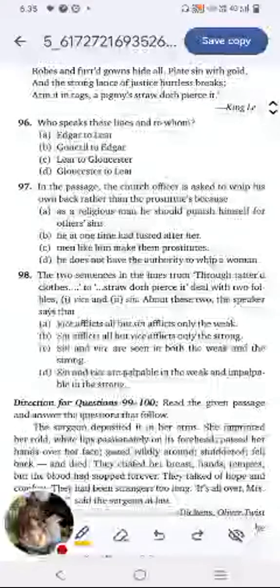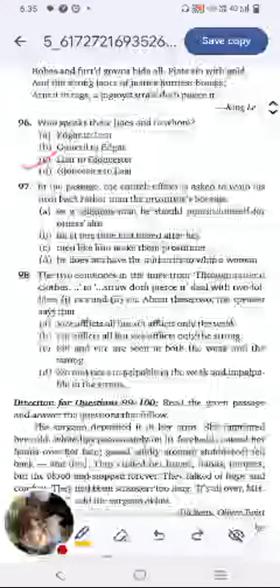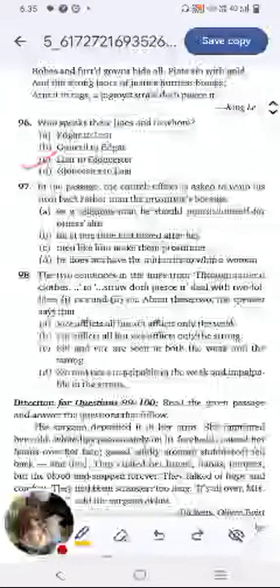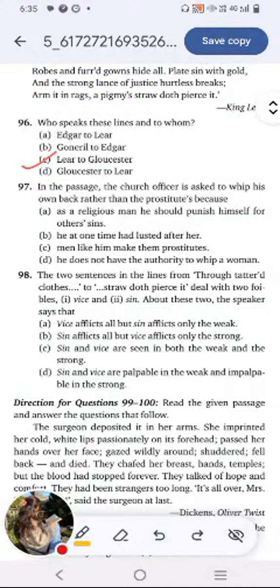Okay, so actually this is where Lear talks to Gloucester in the play King Lear. Next, in the passage, the church officer is asked to whip his own back rather than the prostitute because: option A, as a religious man, he should punish himself for others' sin. Option B, he at one time had lusted after her. Option C, men like him make them prostitutes. Option D, he does not have the authority to whip a woman.